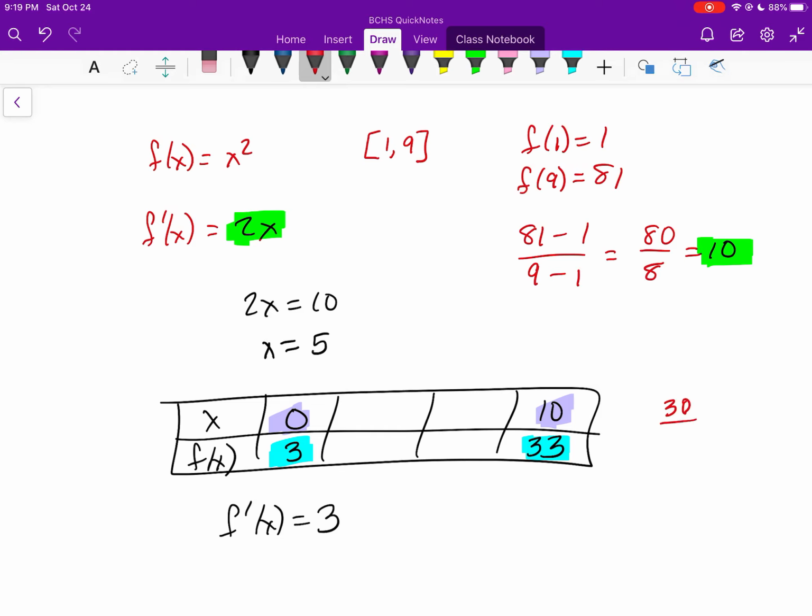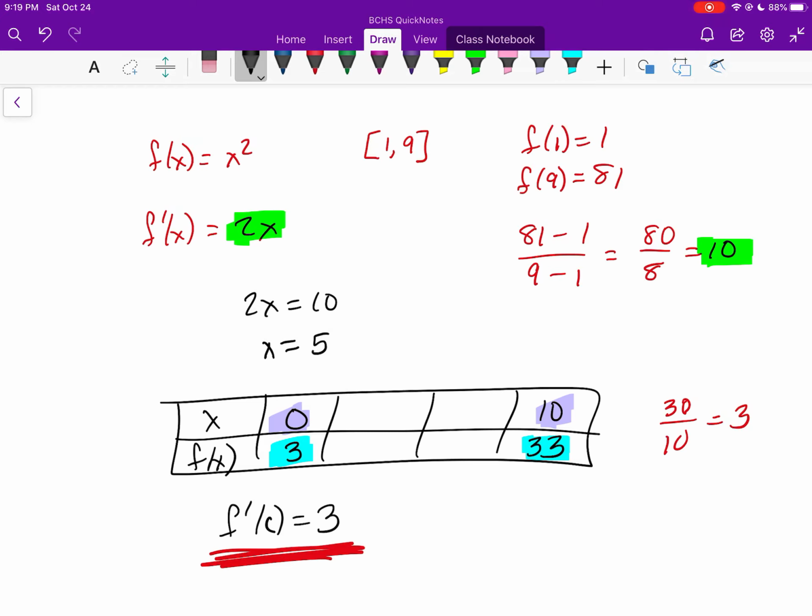And if you do 30 over 10, you're going to get 3. This mean value theorem would guarantee that this is true for some value. They typically don't write x there; they typically write c, if the two conditions for the mean value theorem are met: it's continuous on the closed interval between 0 and 10, and differentiable on the open interval between 0 and 10. If they don't tell you enough information to figure that out, then there would not be a guarantee that this particular value exists.